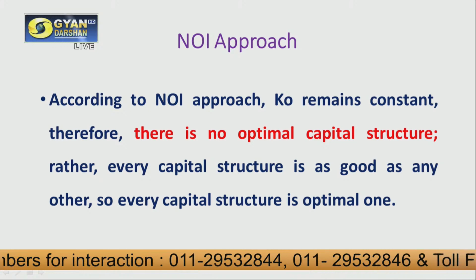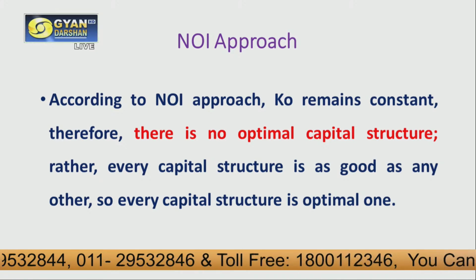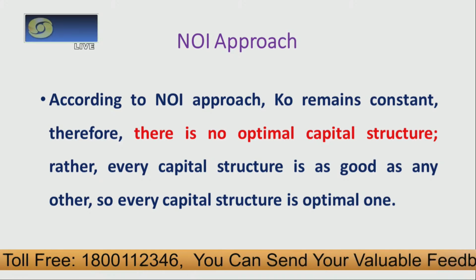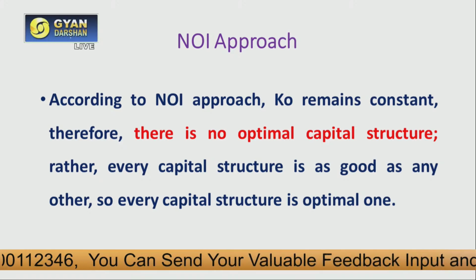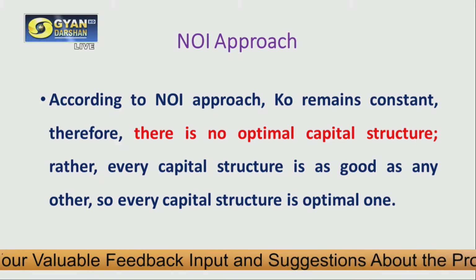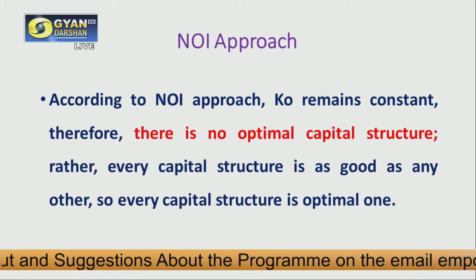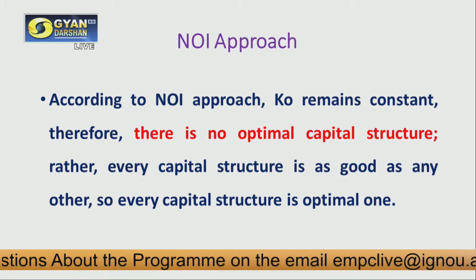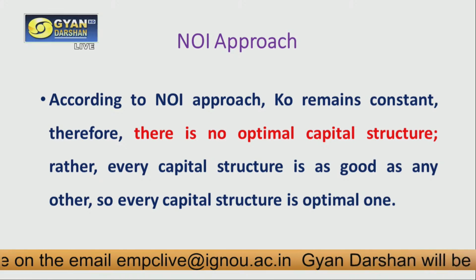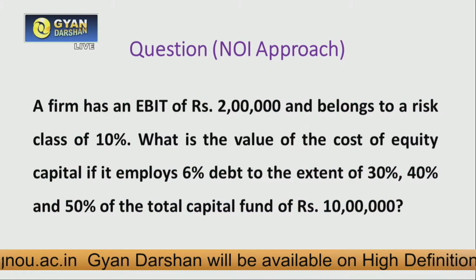That means there is no structure that we can say is the optimal one, because whatever ratio of debt and equity we use in our capital structure, be it 50-50, 20-80, or 75-25, it is not going to impact the value of the firm as well as the overall cost of capital. Therefore we can say that no capital structure is a very good capital structure or the optimal capital structure.